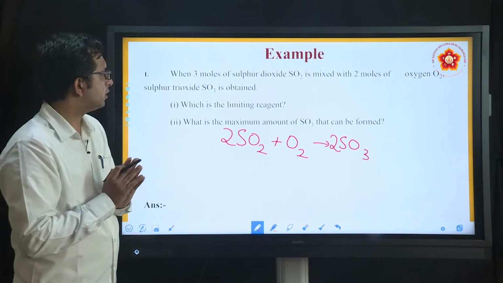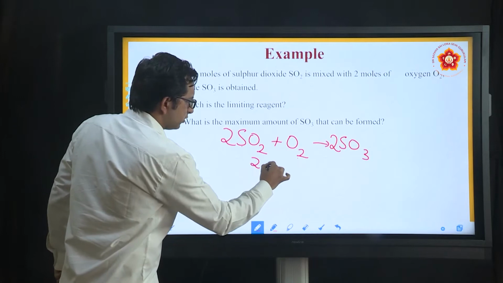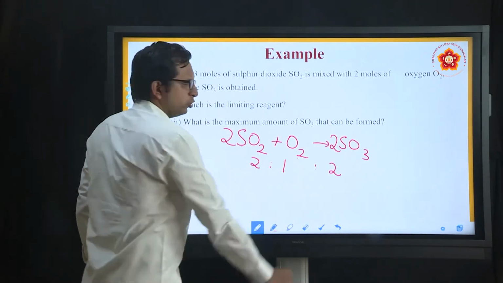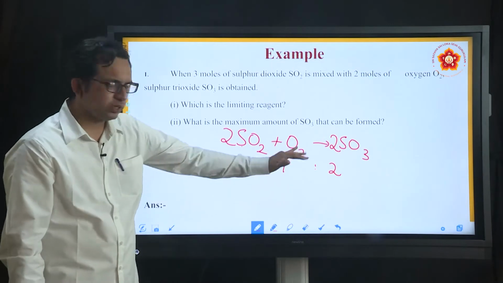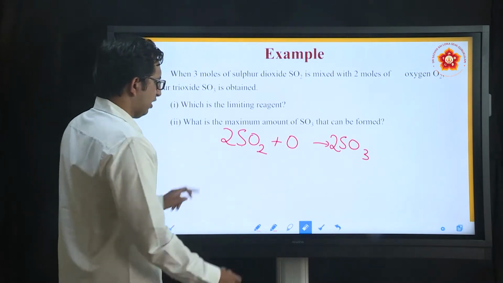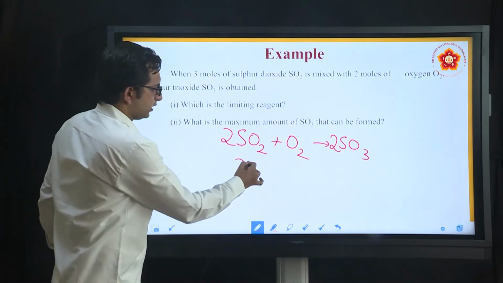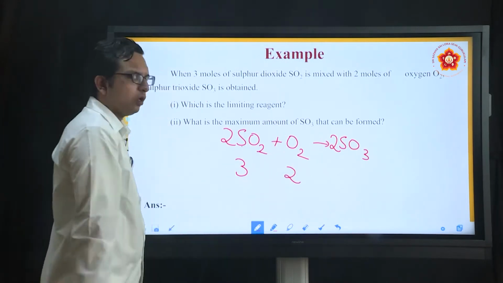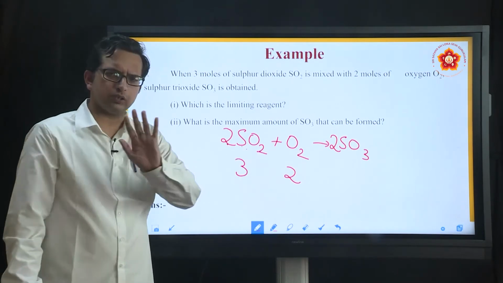So, the moment a reaction is given, the first thing that we have to undertake is balancing of this reaction. Now, from the reaction we can understand that 2 moles of sulfur dioxide reacts with 1 mole of oxygen to form 2 moles of sulfur trioxide. This is the ratio according to the reaction. Now, we have to go back to the question to understand what it is that they have asked. They have conveyed that 3 moles of sulfur dioxide is mixed with 2 moles of oxygen.